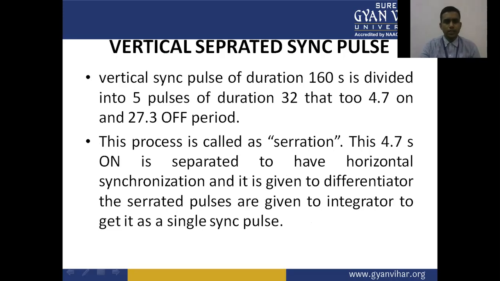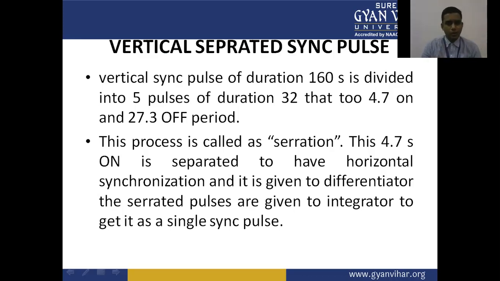Now, vertical separated sync pulse. In the previous lecture, we already discussed the synchronization between the transmitter and the receiver. We have also discussed the composite signal. The composite signal consists of the video signal, synchronizing pulses, and blanking pulses. These together make the signal in the transmission section. So this signal is known as the composite video signal.